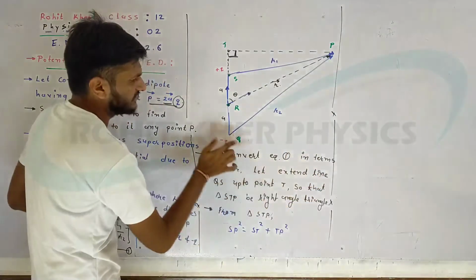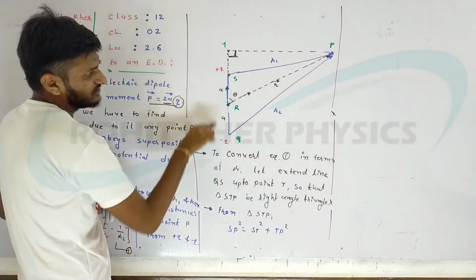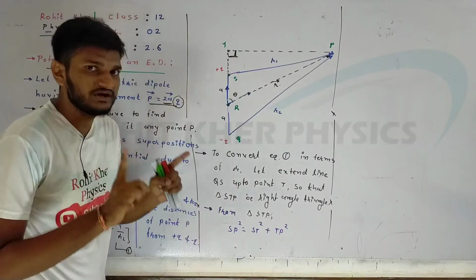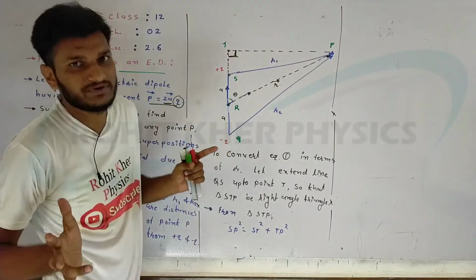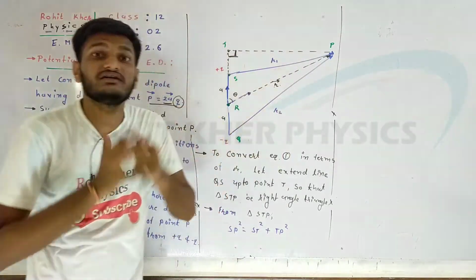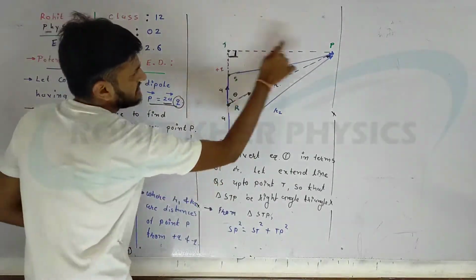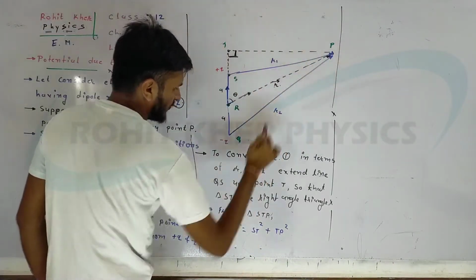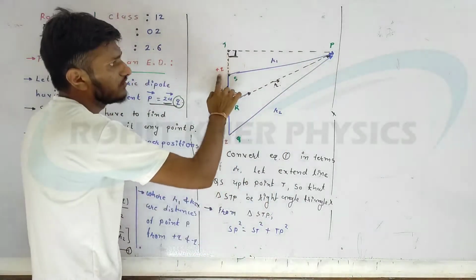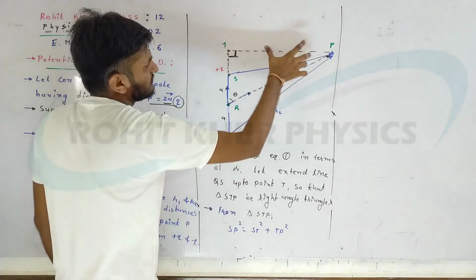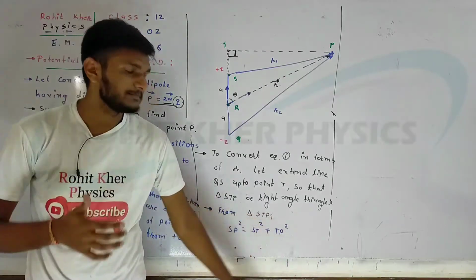Let us extend the line QS, line QS up to point capital T. We extend this line up to point capital T so that this STP, not standard temperature and pressure, this is a triangle, will be a right angle triangle. So we can easily apply Pythagoras theorem from triangle STP. We can simply write SP square is equal to ST square plus TP square. Square of hypotenuse is equal to the sum of squares of both sides. It's simple.